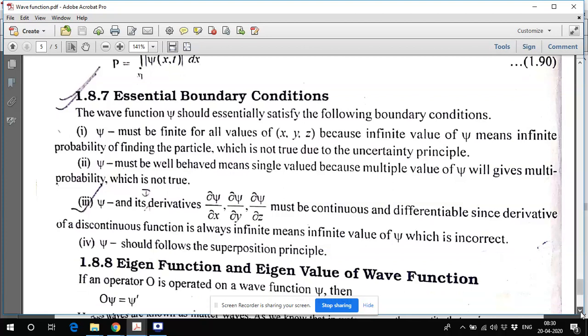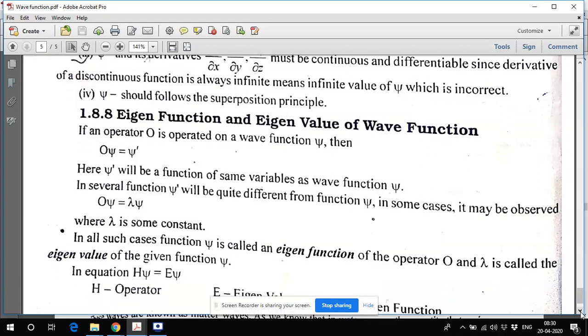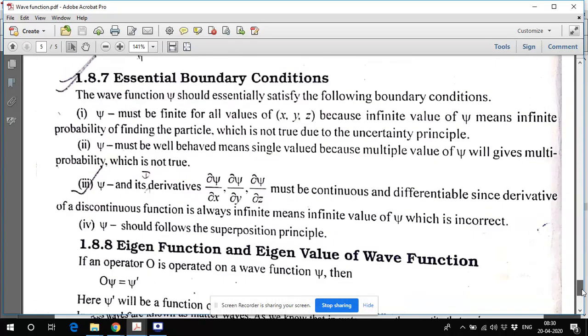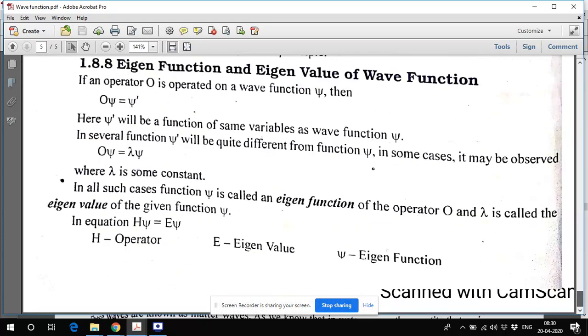Next one is the eigenfunction and eigenvalue. We'll use these terms many times now. It's very simple. Suppose we have this wave function psi and I apply an operator. This operator may be d by dx, for example. I'll tell you more later. Suppose you apply this operator on psi, ultimately it will differentiate my psi and give me psi prime, which is a function of the same variable.